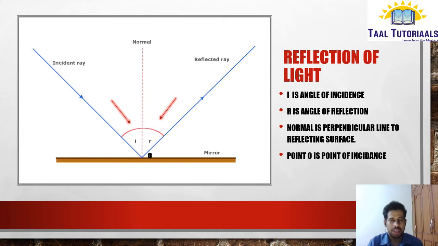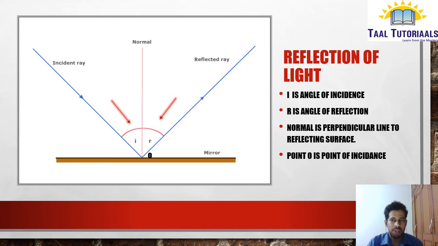So at the point of incidence, the incident ray, reflected ray and the normal all lie in the same plane. Suppose you are seeing a computer screen or a mobile screen, so you think that the incident ray, reflected ray and normal are contained in that screen. So it cannot come out of the screen or go into the screen. That is just for imagination. So all three lines, incident ray, normal and reflected ray, lie in the same plane.